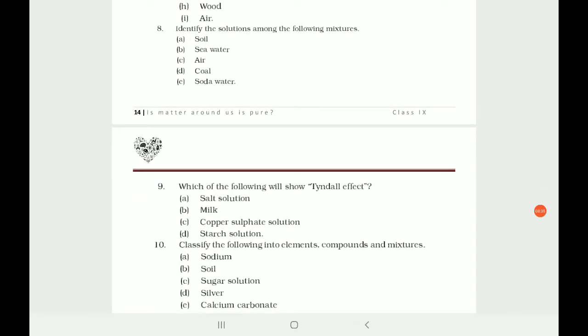Identify the solution among the following mixtures. Solution आपको चाहिए, that means it will be properly dissolved, not heterogeneous mixture. Homogeneous चाहिए, वही है बस. Homogeneous को solution बोलते हैं, that's it, और कुछ नहीं. Soil is heterogeneous, so it is not a solution. Sea water is a solution, we can say that it's a solution. Air is a solution, of course. Coal is not a solution. Soda water is a solution, right?